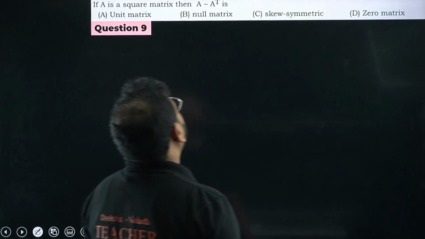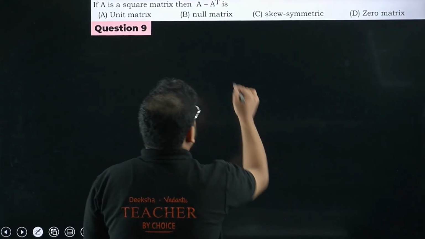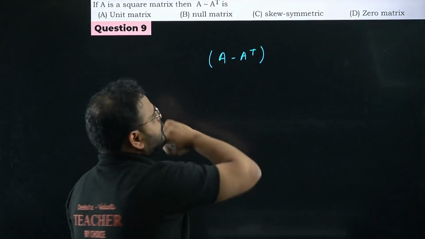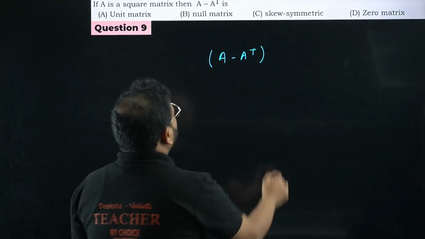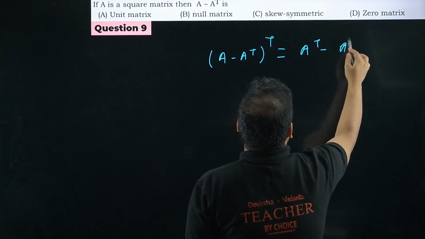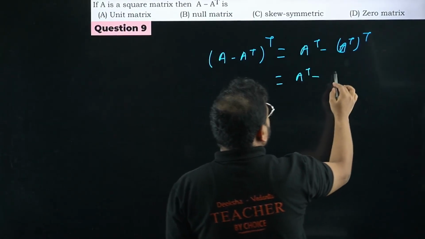If A is a square matrix, then A minus A transpose is, please check, A minus A transpose. They're asking for null matrix, skew symmetric, zero matrix. Let's do one thing, take transpose. It'll become A transpose minus A transpose the transpose. I get here A transpose minus simply A.